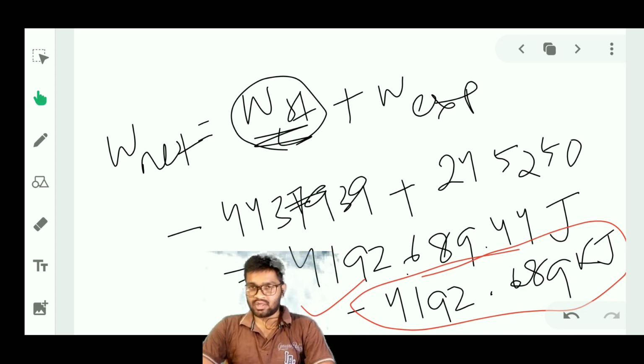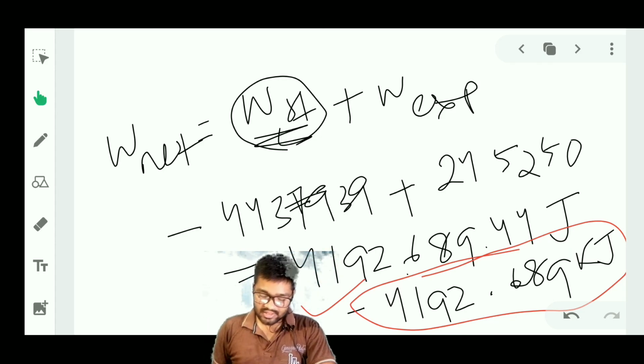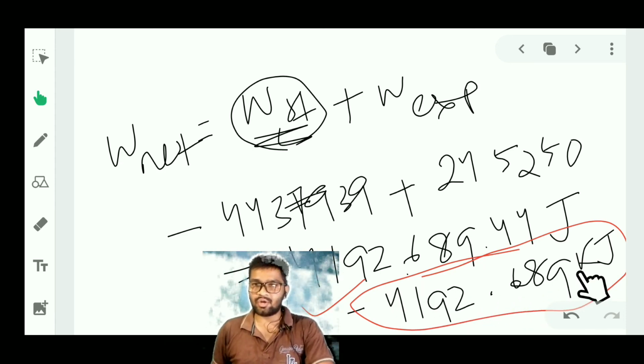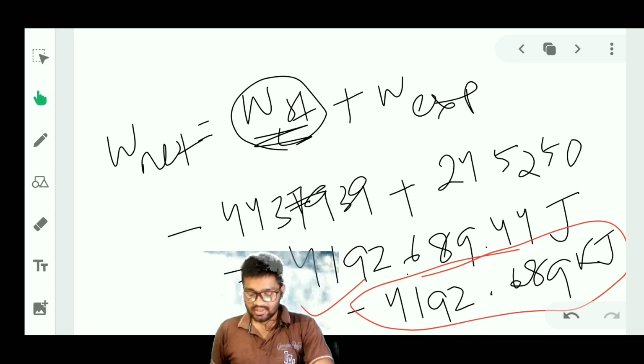Otherwise also you can take work done on the system as positive, and work done by the system as negative. Whatever sign you take, you have to mention that. Basically in our mechanical engineering, we are using this sign convention, that work done on the system is taken as negative, and work done by the system is taken as positive. By using that sign convention, we have calculated this value. So the net work done is equal to minus 4192.689 kilojoule. I think you have understood this one.